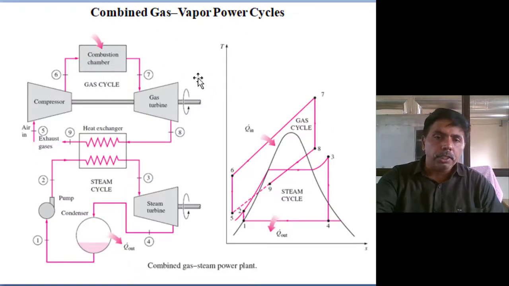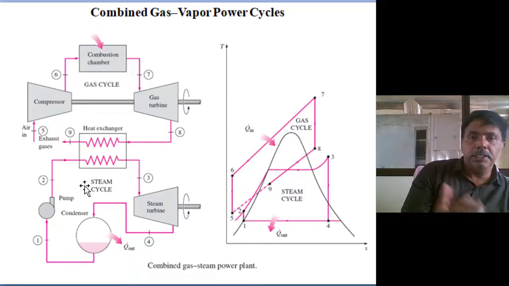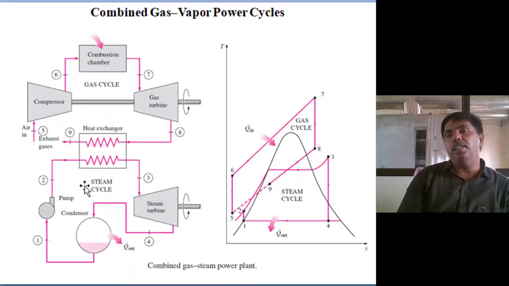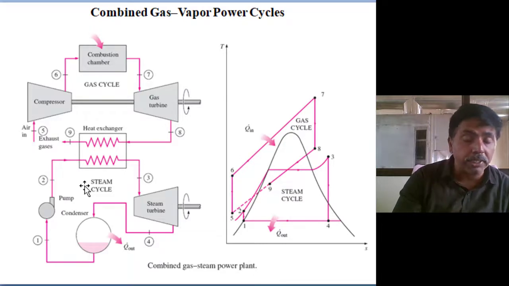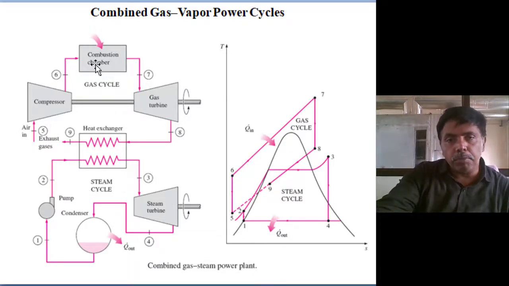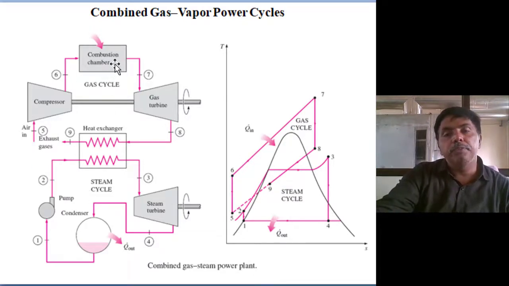Now this is the combined gas vapor process. The topping cycle is the Brayton cycle, and the bottoming cycle is the vapor power cycle. How can we run it? In a vapor cycle the condenser temperature may be 100 or 200, but in the Brayton cycle the combustion chamber temperature is 1500. The exhaust gases expand in the turbine from 1500 to 500 temperature, not 100 or 150.